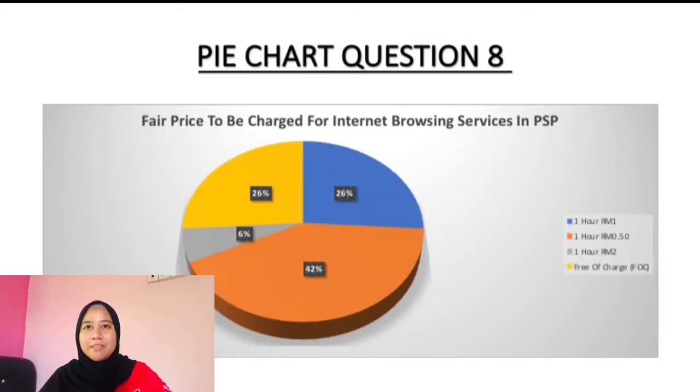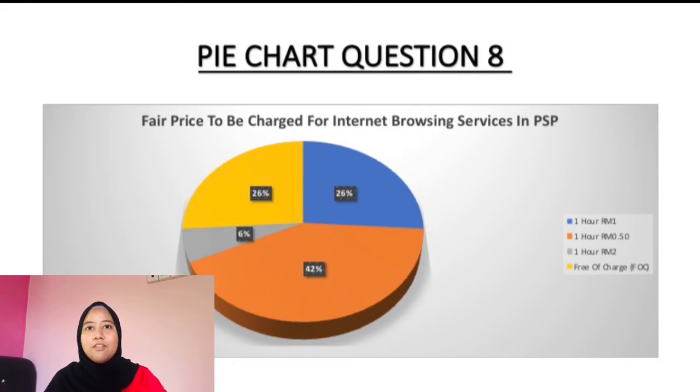In the diagram above, a pie chart shows the fair price to be charged for internet browsing service in PSP. In the pie chart, we see that, first, slightly more than a quarter of the students choose 1 hour RM to be charged for internet browsing service in PSP.